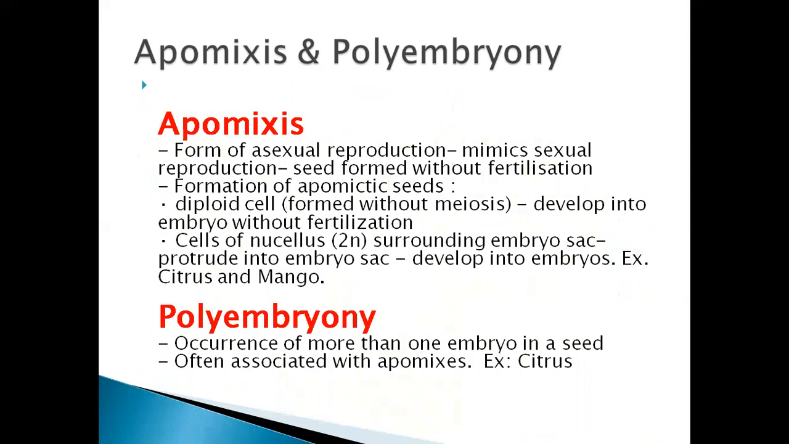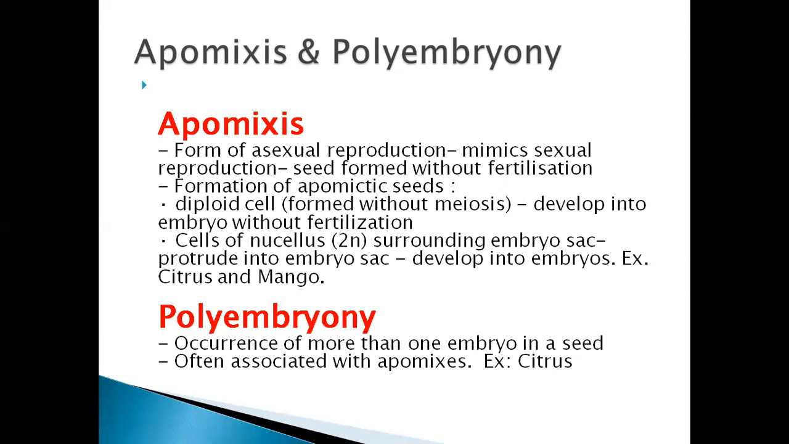So students, this is for today's class. We studied the seed, later the fruit, the true fruit and the false fruit, and the different layers of the fruits. Later we also studied apomixis and polyembryony. Polyembryony is the occurrence of more than one embryo in an embryo sac or in the seed, and apomixis is a form of asexual reproduction where seed forms without the fertilization process.